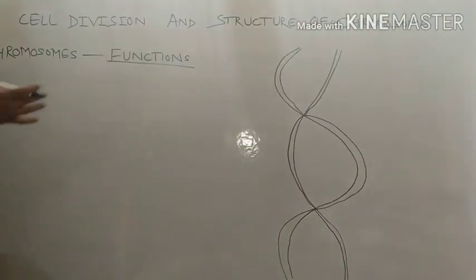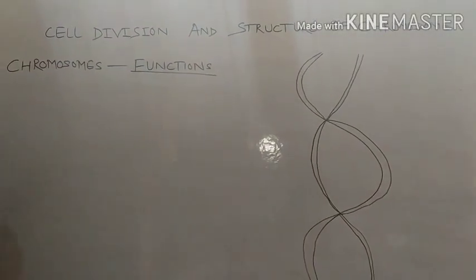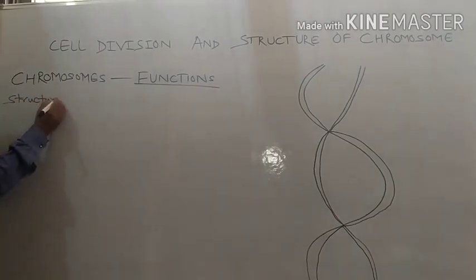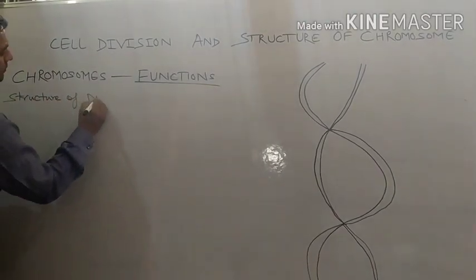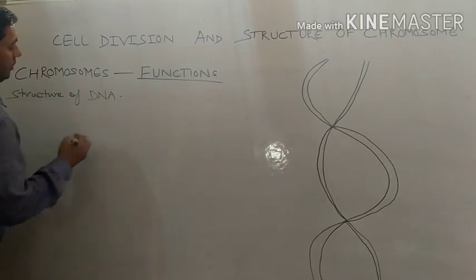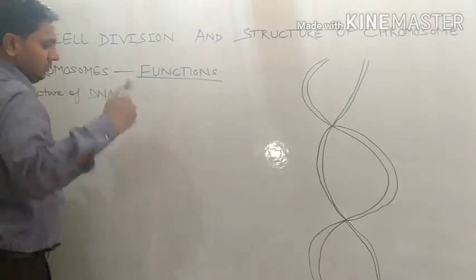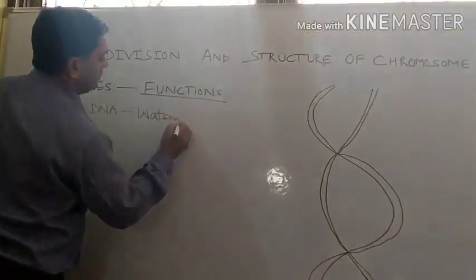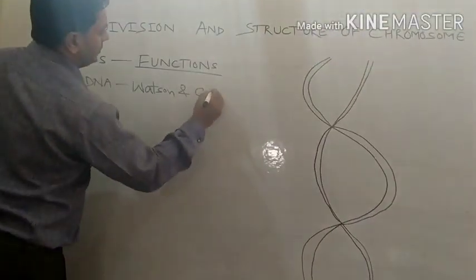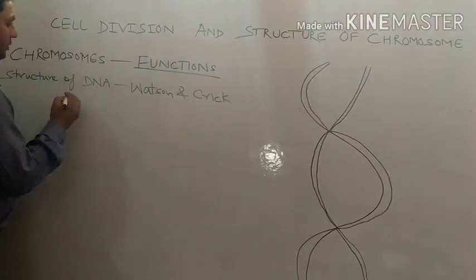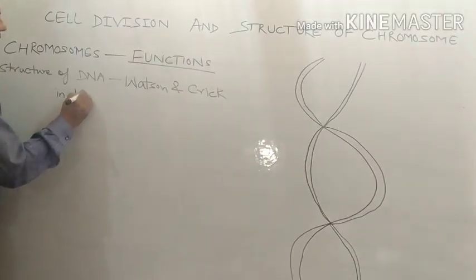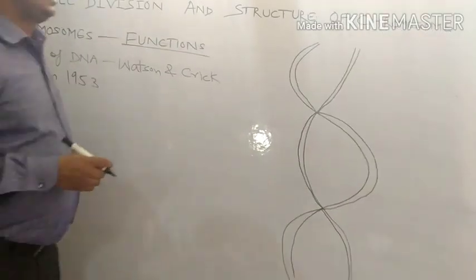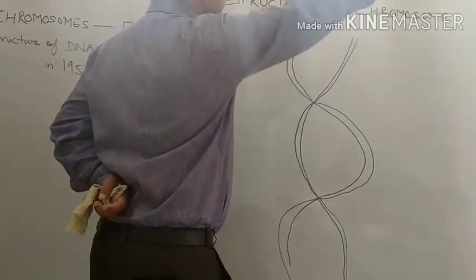So what I told you, this is the structure of DNA, given by Watson and Crick. Year was 1953.